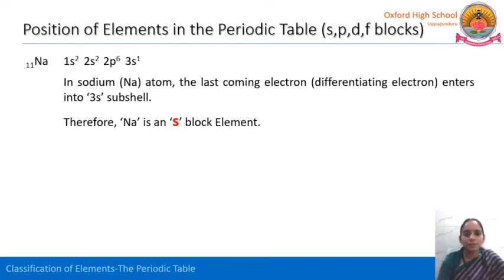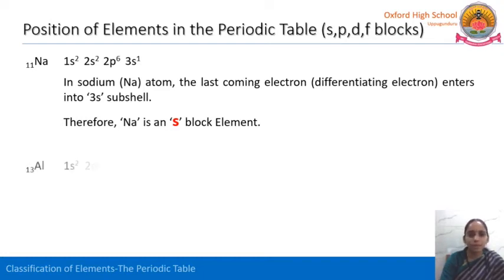The last electron, you can see here, 3s1, enters the 3s subshell. So in the sodium atom, the last coming electron, called the differentiating electron, enters the 3s subshell. So sodium is an s block element. The element belongs to the block of the subshell into which the differentiating electron enters. So here sodium belongs to the s block.